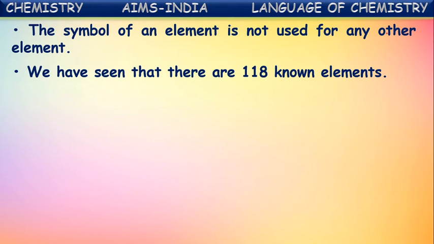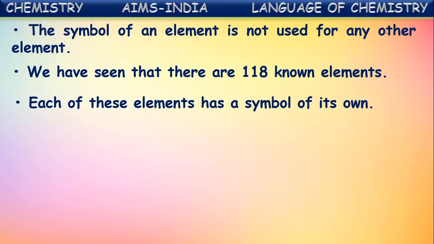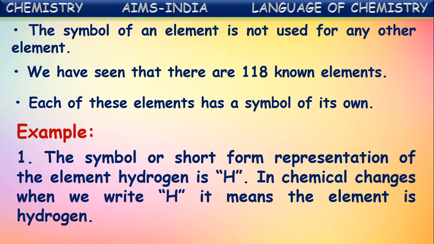As we know till now, around 118 elements have been discovered, and each of these elements has its own symbol. No two elements have the same symbol. For example, the symbol of the element hydrogen is H. In chemical changes, when we write H, it means the element hydrogen. So instead of writing the complete name hydrogen in chemical reactions and formulae, we just write H.